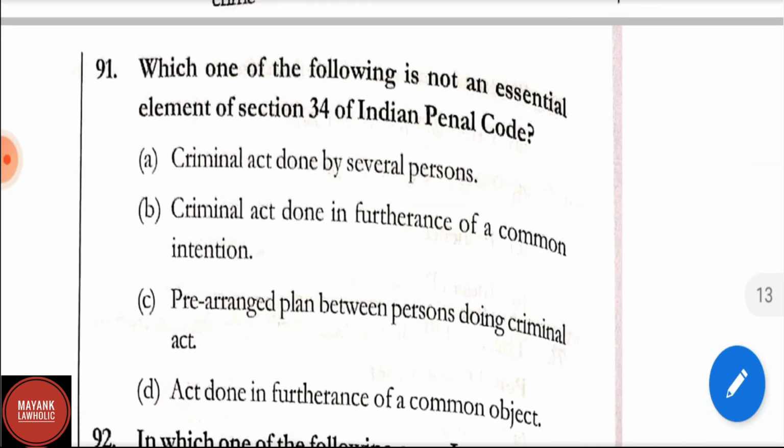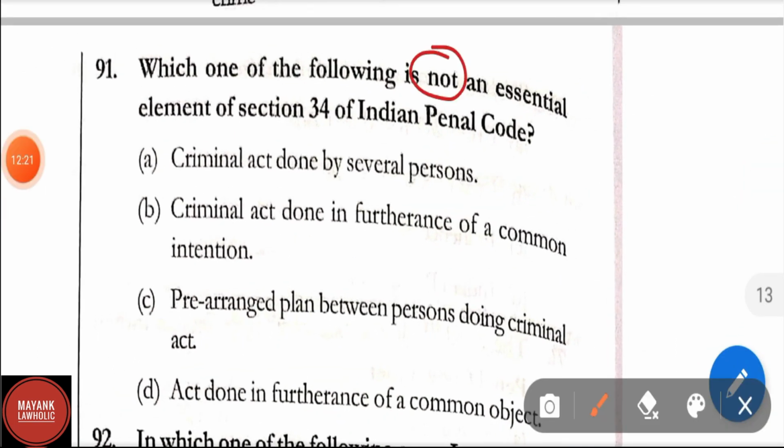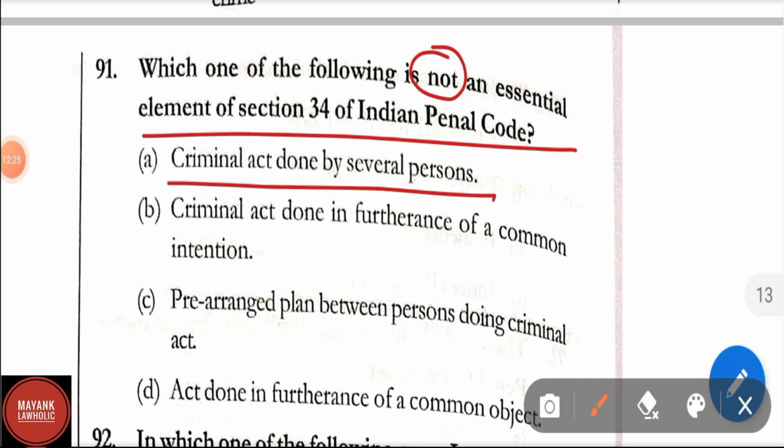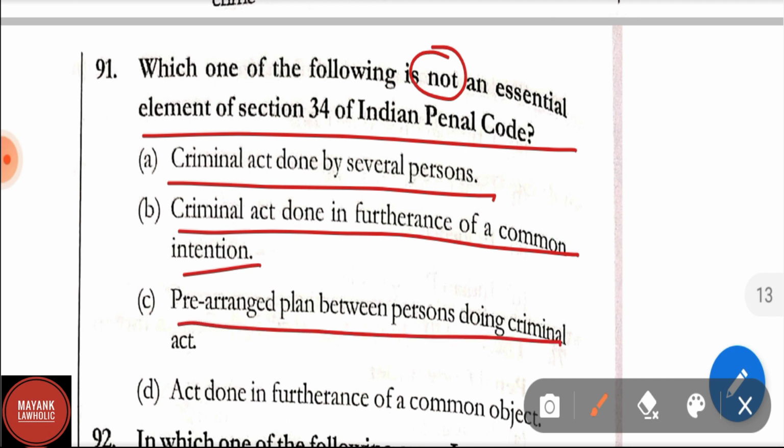Question number 91. Which one of the following is not an essential element of section 34 of IPC? Options are criminal act done by several persons, criminal act done in furtherance of common intention. Option C, pre-arranged plans between persons doing criminal act. Option D, act done in furtherance of common object. Correct answer is option D, that is an act done in furtherance of common object is not an essential element of section 34 of IPC.